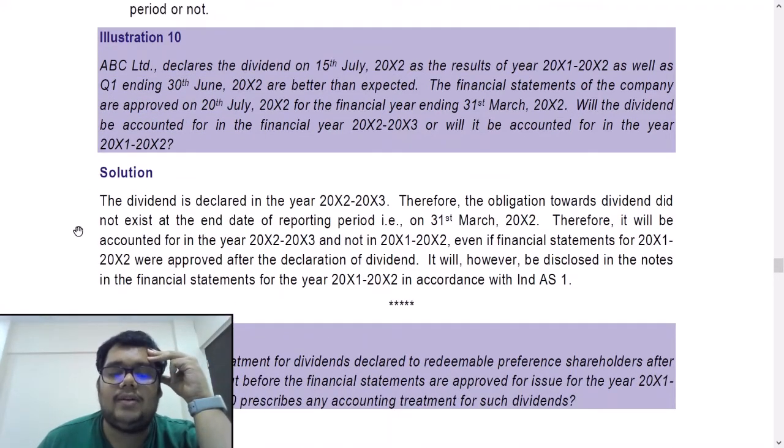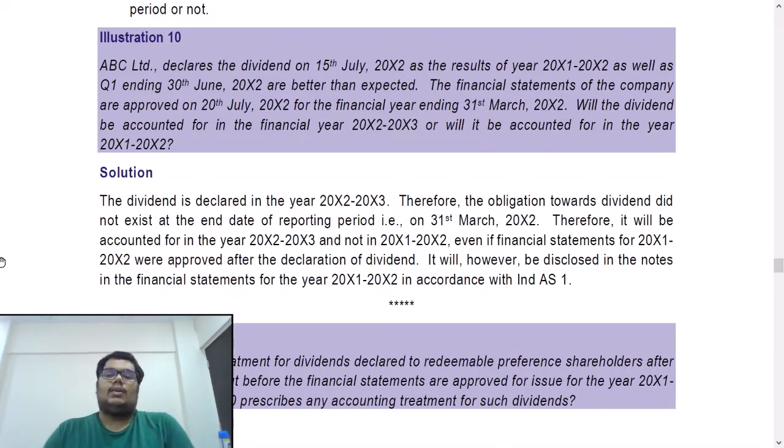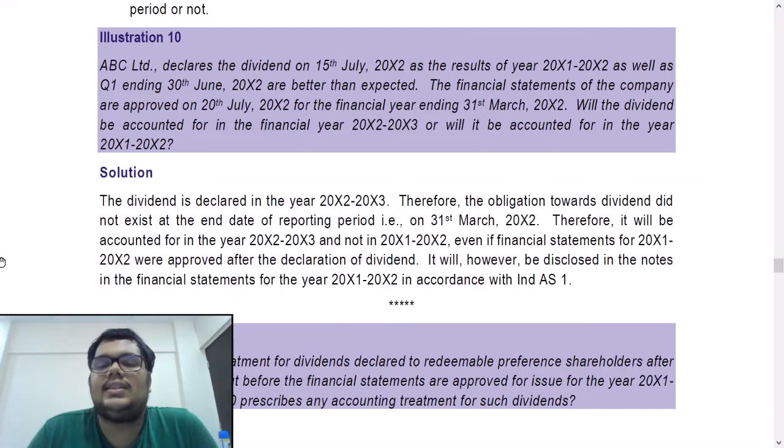Question number 11. What would be the treatment for dividends declared to redeemable preference shareholders after the reporting period but before the financial statements are approved for issue? Whether Ind AS 10 prescribes any accounting treatment for such dividends. Now, Ind AS 10 prescribes the accounting treatment for equity dividends. That is, if dividends are declared after the reporting period, we will only make a disclosure of the same. We will not adjust it. But for preference shares, they are eligible for a fixed payment of dividend every year, and it's just like debt or bonds or any kind of liability, a loan that we have, and we have to pay interest every year, and therefore it is an adjusting event, or you would have already recognized it itself.